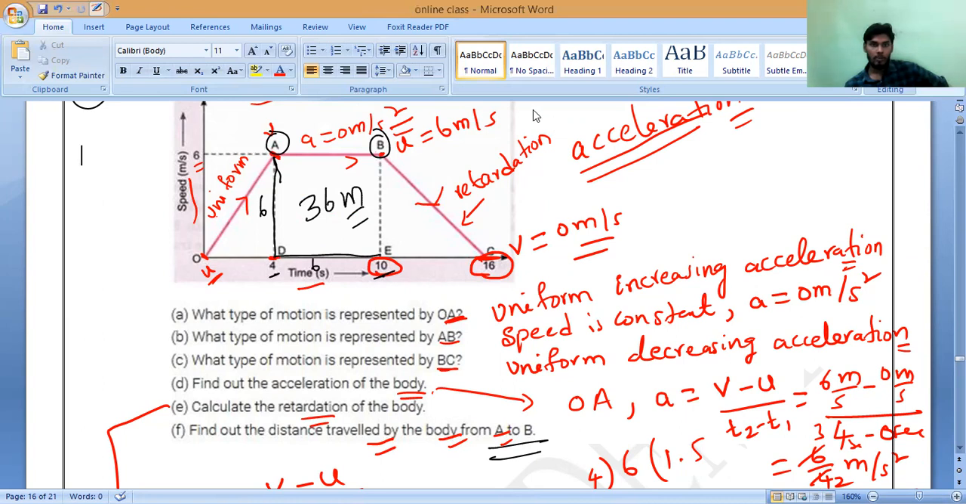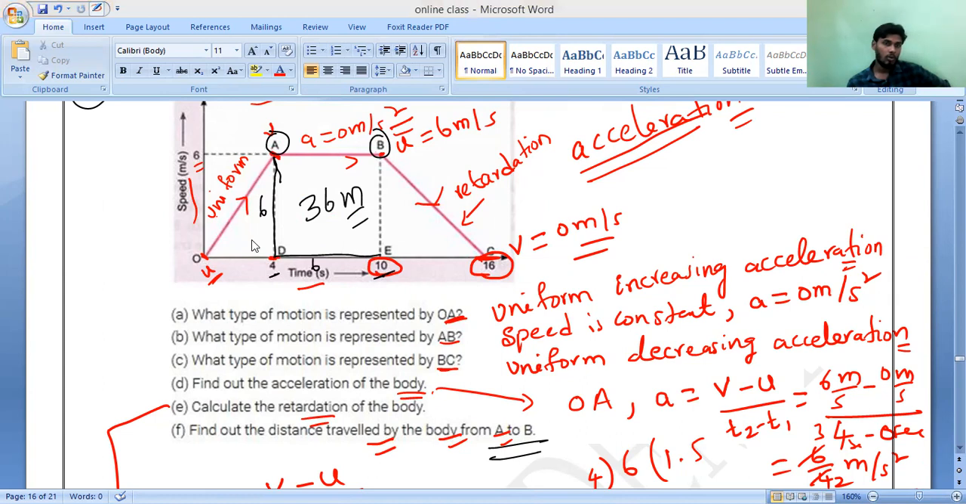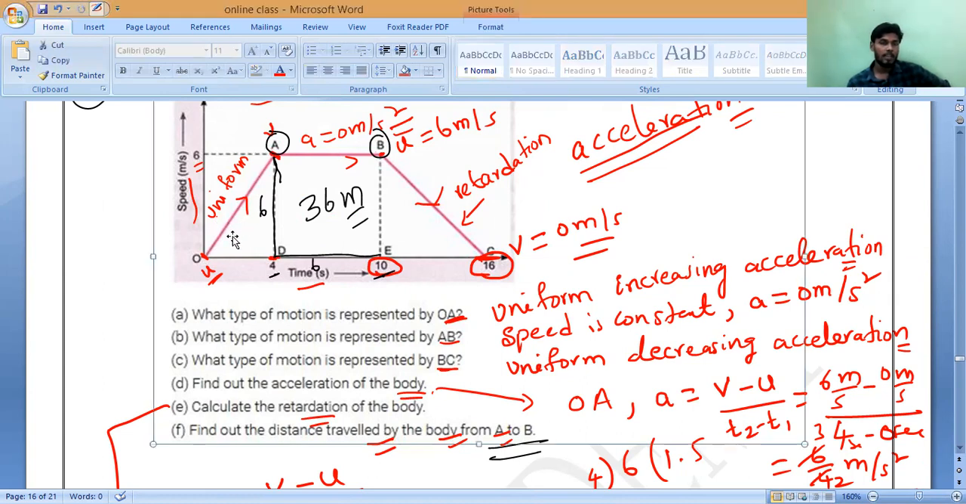Suppose if they ask you from O to A, what is the distance? From O to A, this one. O to A means what? Half BH, correct or not? Half into base, which is 4, height is 6.